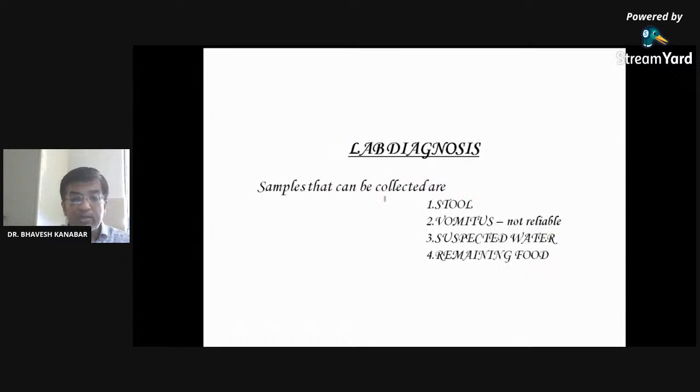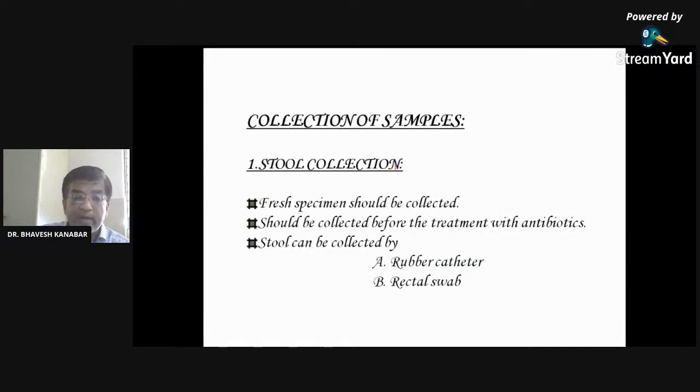Lab diagnosis. Which sample can be tested? Lab diagnosis can be established by stool. Vomitus is not reliable. If water is the source from which we may have got the cholera, then sampling of the suspected water and its laboratory investigation may also be useful. Or remaining food, if a patient is complaining that this food may have caused the cholera, that food may be tested. But most commonly, stool is used for laboratory diagnosis.